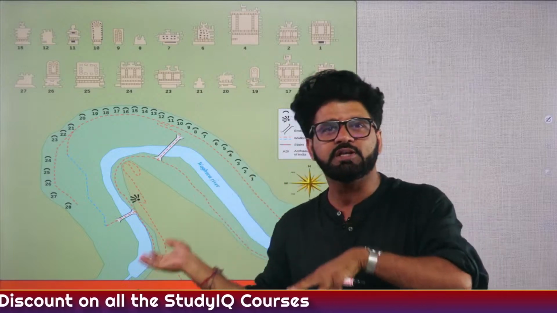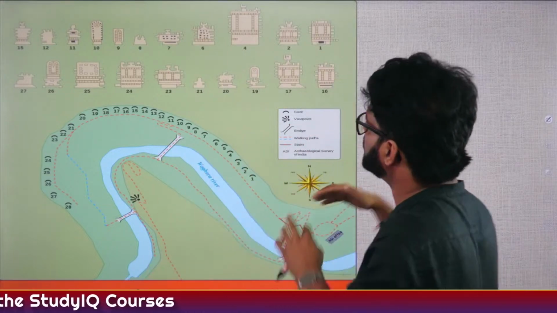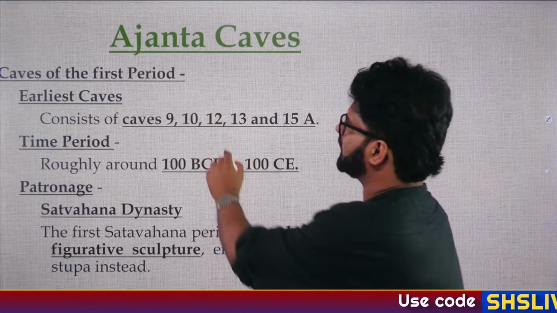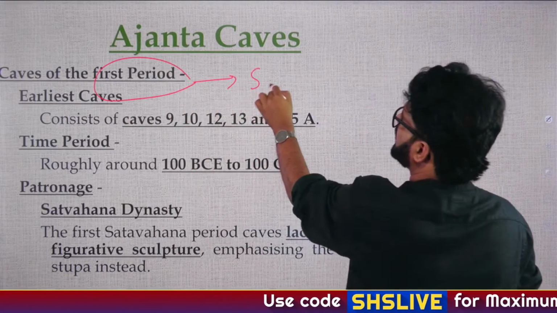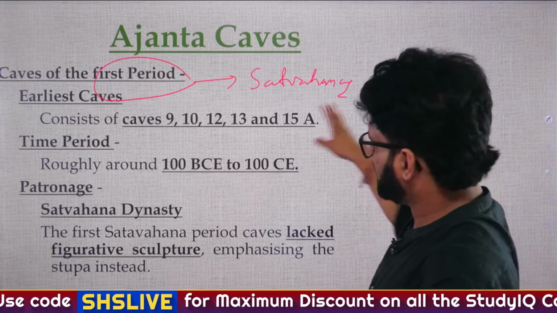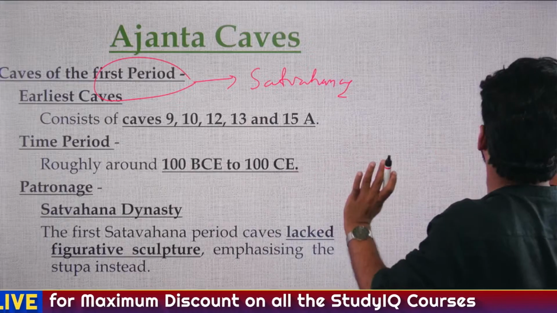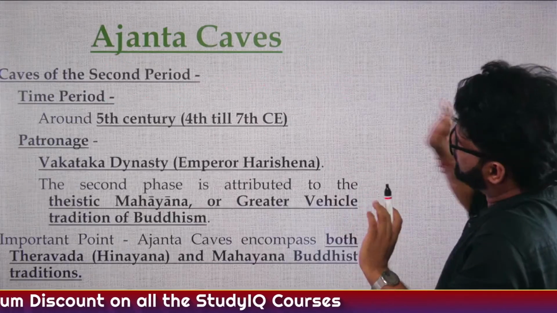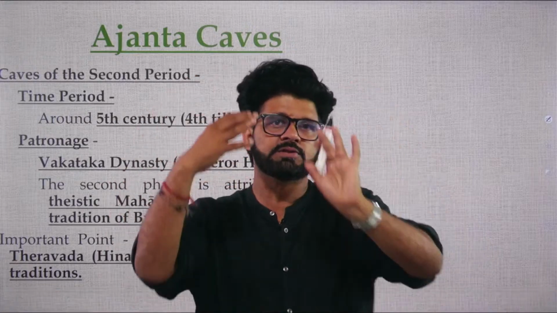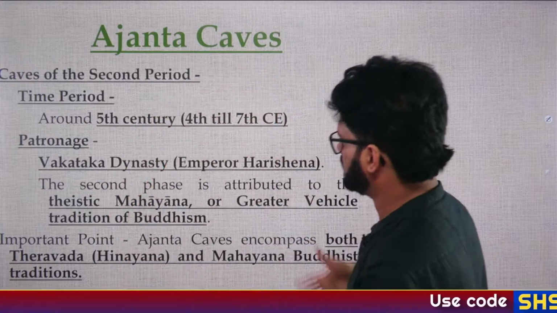Why am I showing you so many images? So that you can remember it. The more images you see, the better you will become at remembering them. Caves of the first period. First period means when Satavahanas were making it. So you can see these many caves they made. 4, 5, and then most of the caves 23, 24 were made by the Vakataka king of Vatsagulma branch, whose name was Hari Singh. That's what they are writing here.